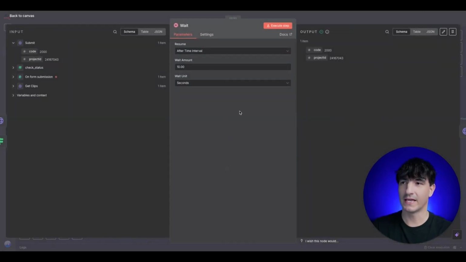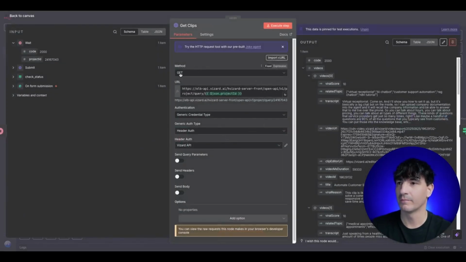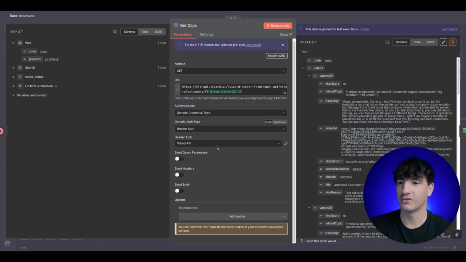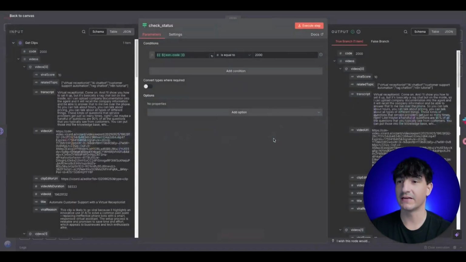Next, we have a wait node, and this is just waiting 10 seconds because further along in the build, we will be able to loop back if we don't have clips that reach a certain virality score. Following the wait node, we have an HTTP request node. In here, we have a get method, and the URL is pulled directly from Vizard's developer document. We have, again, set up our credentialing, generic credential type, header auth, and just go ahead and use our Vizard API.